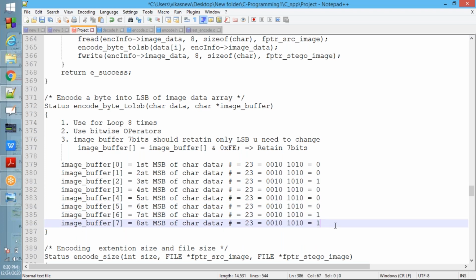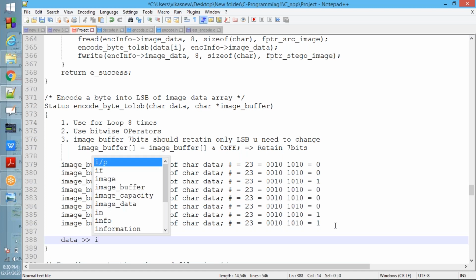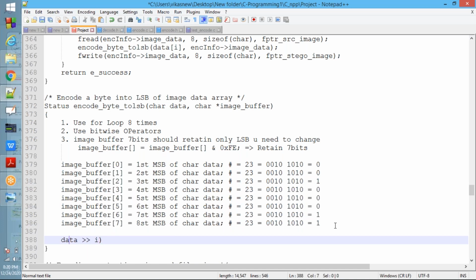Let me write that also. Data right shifted by i times, and with 1.